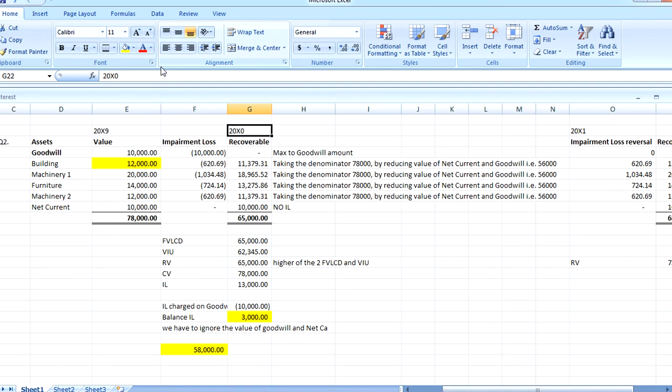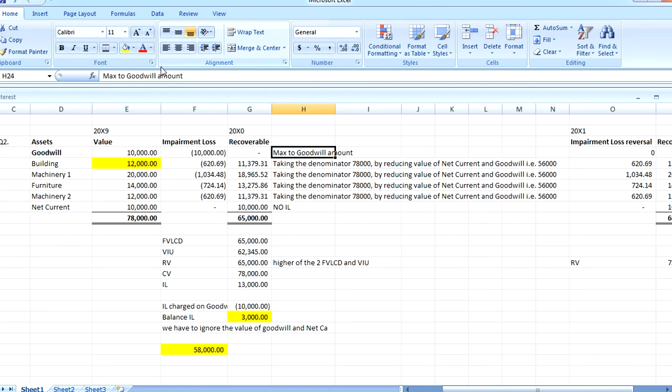And the recoverable amount of 20x0 is your carrying value 20x9 less impairment loss. So these are their figures, like 12,000. And we have added here because the figures of impairment loss are taken negative, else it is like fair value less impairment loss.